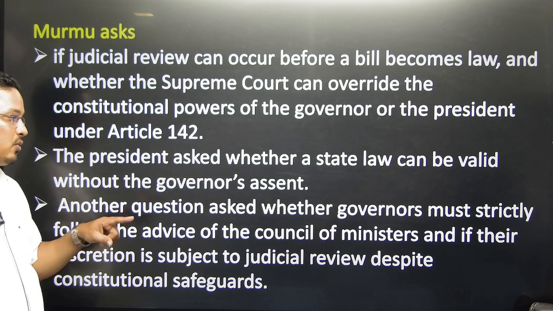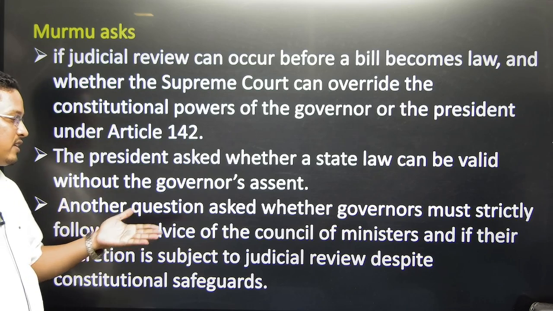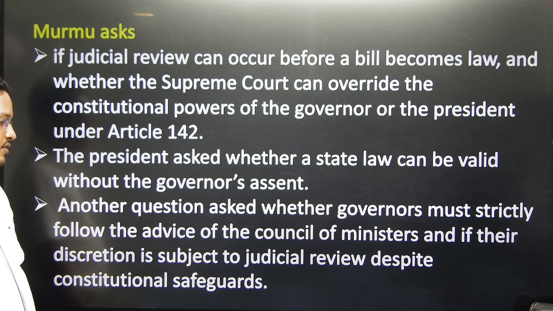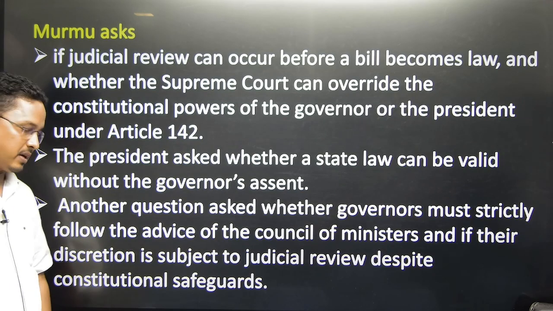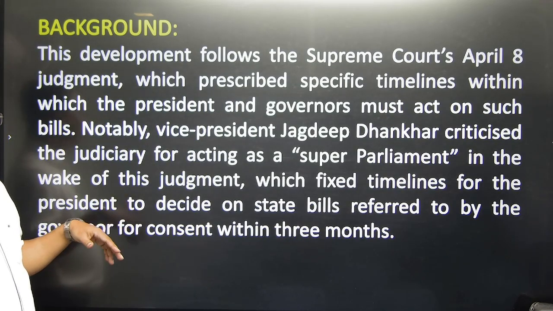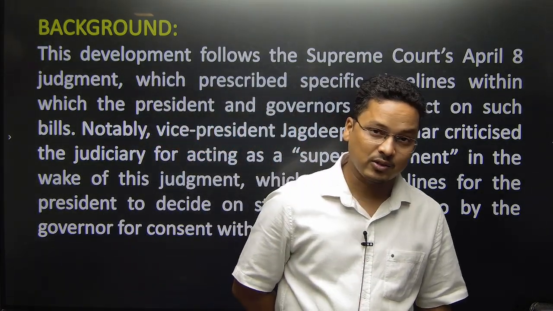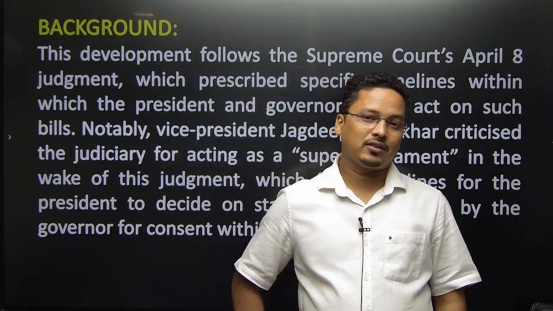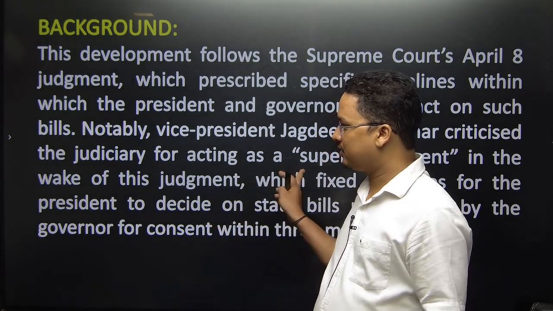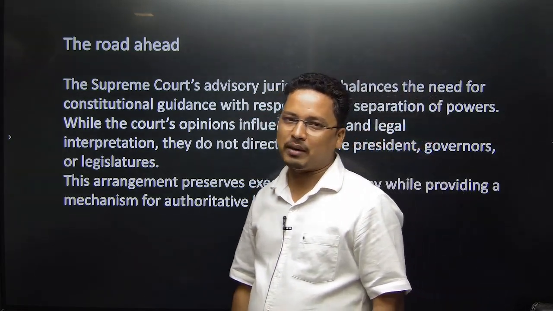Another question asked is whether the governor must strictly follow the advice of the Council of Ministers, and if their discretion is subject to judicial review despite the constitutional safeguard. So these are the questions, right? Now, the backgrounds we have discussed. Now see what happens. Whether the Supreme Court will constitute a 5-judge bench, or a 7, 9, whatever. Or what is the road map ahead? What would be the road map ahead?